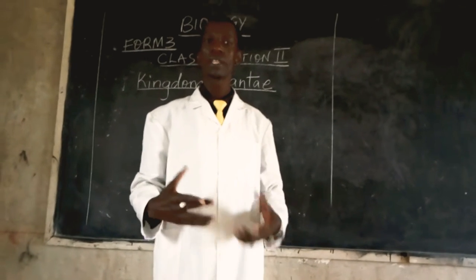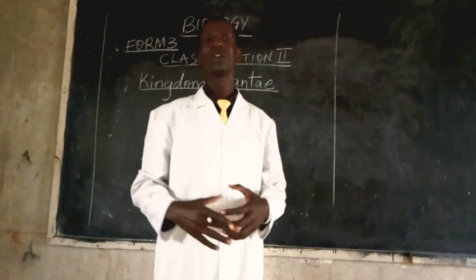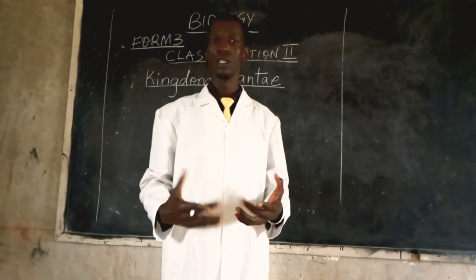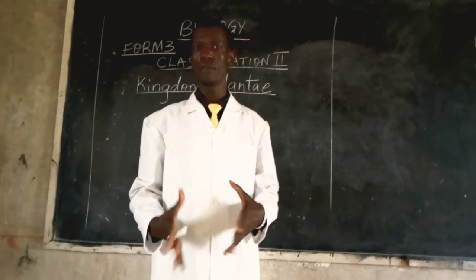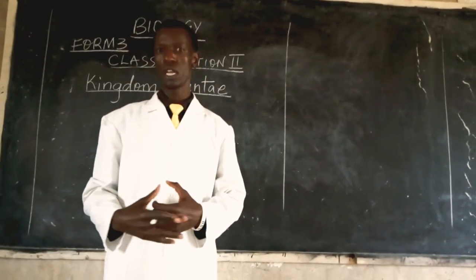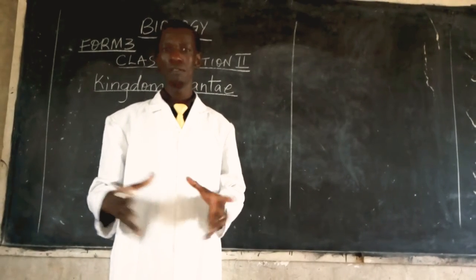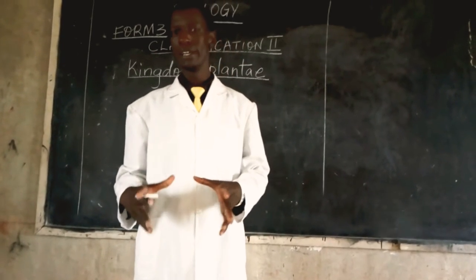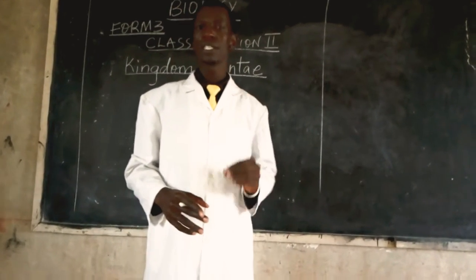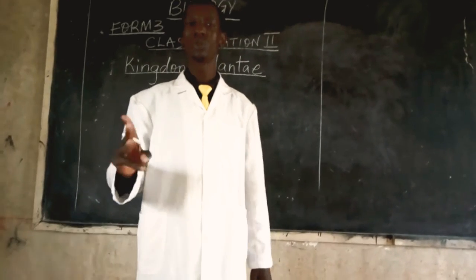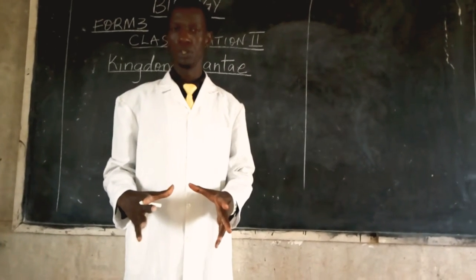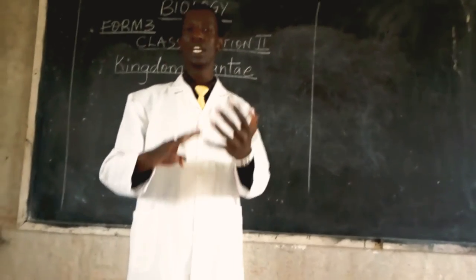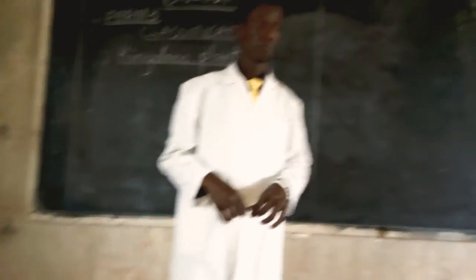These organisms make their own food through the process of photosynthesis, and maybe for some few which make it through the process of chemosynthesis, that is use of some chemicals instead of sunlight. Characteristic number 5, and that is the last one, they reproduce both sexually and asexually. Kingdom Plantae, I'm going to divide it further into 3 divisions. That makes us reach a certain division called division Bryophyta.